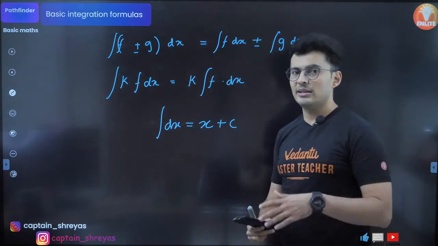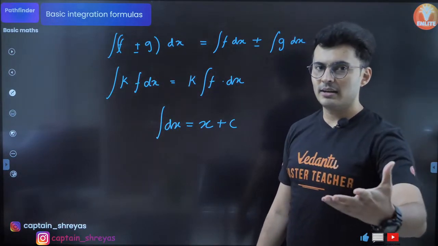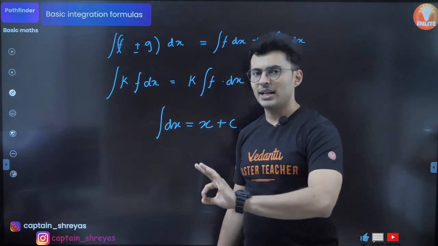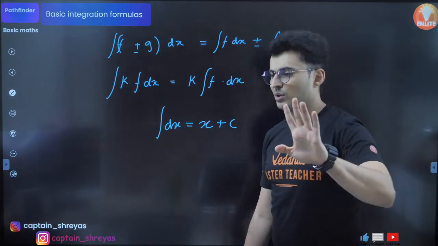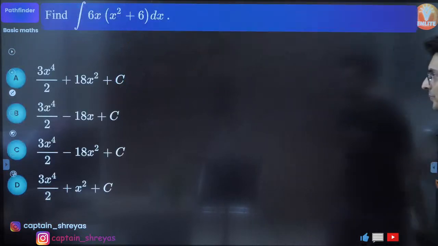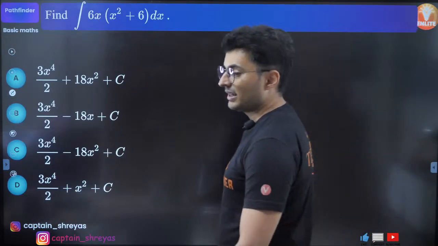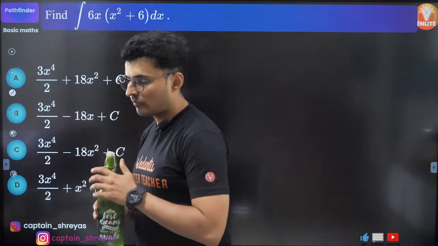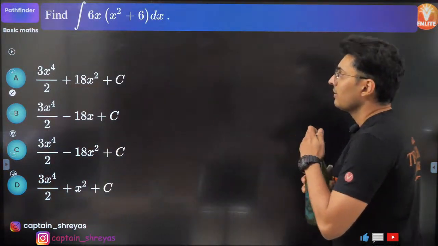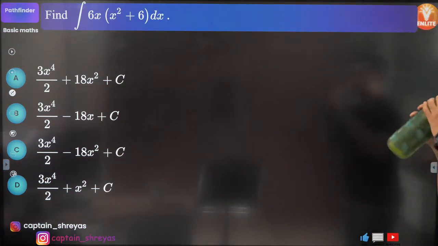Multiplication is called integration by parts. That's a more complicated way. You will learn that in 12th standard maths, but otherwise for NEET physics you would not need it. Don't worry. Let's solve the questions. Let's see how many of you can get the answer. Okay, so find the integration of 6x into x square plus 6 dx.